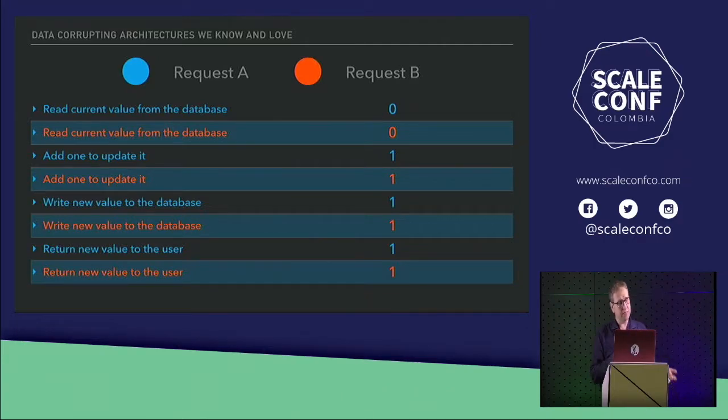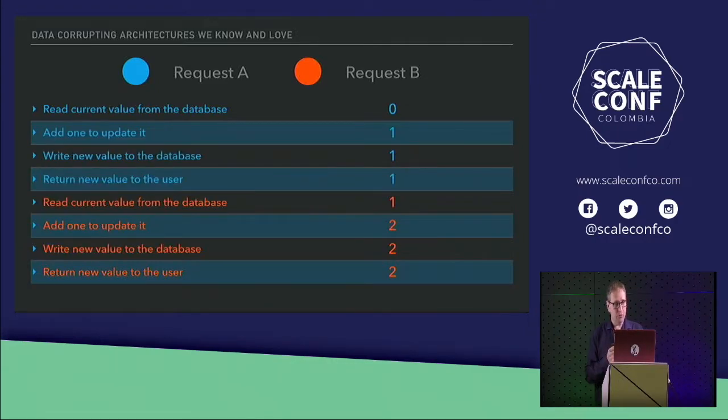And if you follow these interleavings through, following the algorithm we set up, you can see both of the users are going to see the value 1, which is really not what we expect from our simple thing. We expect one person to get 1, the next person to get 2. With a different interleaving, like this, where